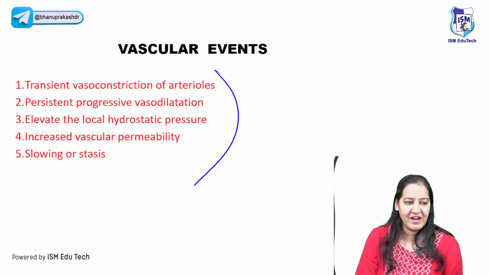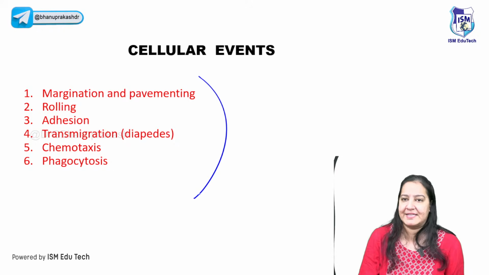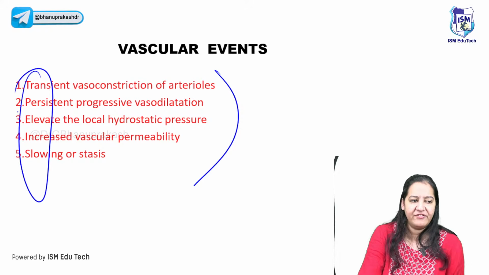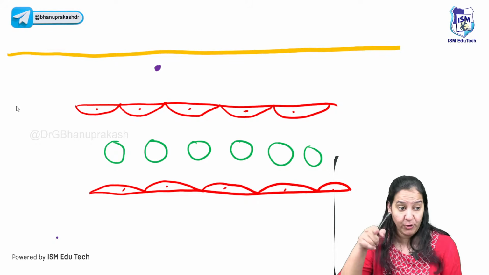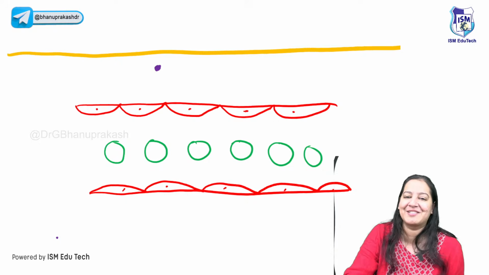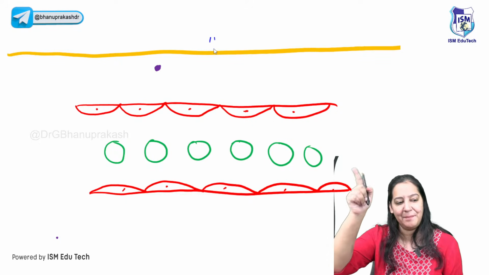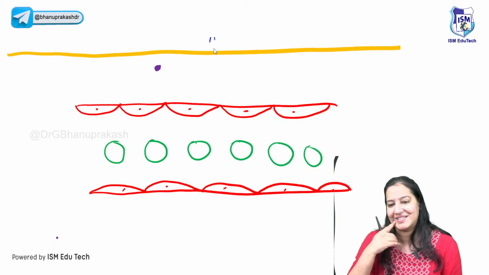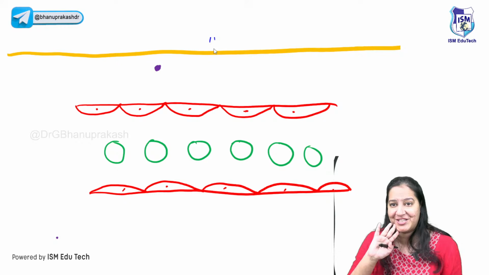So these are the 5 vascular. I'm not reading. I will directly explain you. These are the 5 vascular. These are the 6 cellular, right? So you can see these 5. I will explain you. These are the 6. Total 11 events I'm going to explain you in this diagram. This is going to be the master diagram in which I will explain all 11 events at one glance. No one other than me in this world can teach you with this simplicity. See, I'm teaching you. Listen. All 11 events I will teach you here.